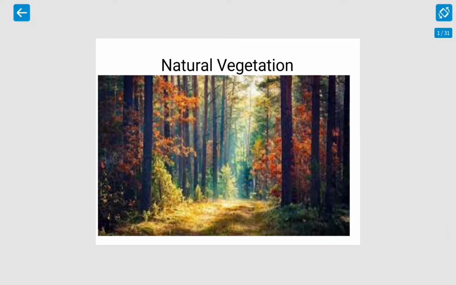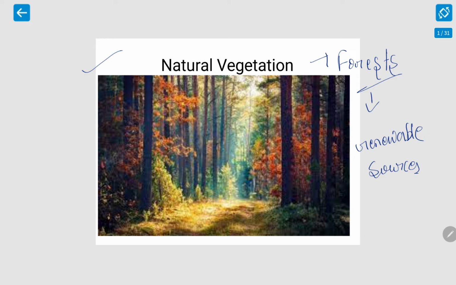So today we are going to do the chapter Natural Vegetation. Okay? So, introduction. Forests are our renewable resources. So what does natural vegetation consist of? It consists of the beautiful forest which we see. So these are renewable sources, which means that they can be renewed.